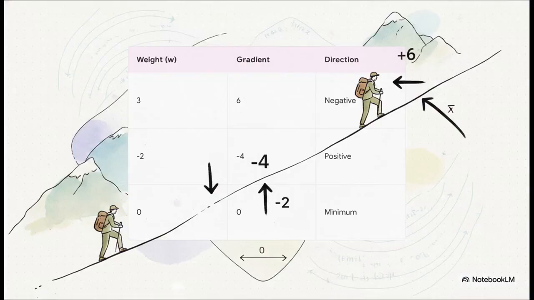Let's translate that hiker's slope into actual math. That slope is a vector of partial derivatives called the gradient. The gradient tells us if we change our model's weight by a tiny microscopic amount, does the cost go up or down? Looking at our numbers here, if our weight is at 3, our calculated gradient is a positive 6. The slope is going up, so to go downhill, we must move our weight in the negative direction. Now, if our weight is at -2, the gradient is -4. The slope goes down, so we have to move our weight in the positive direction to find the bottom. And if the gradient is exactly 0, we are perfectly flat. We've hit the absolute minimum error.